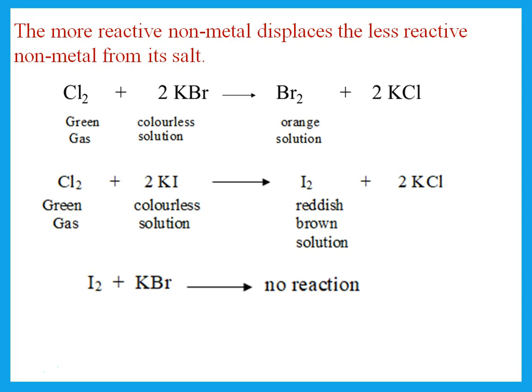But if I'm starting with something that is less reactive, like iodine, it will not displace a more reactive halogen from its solution. Remember also, a halogen cannot displace itself. I cannot say chlorine plus potassium chloride or iodine plus potassium iodide or something.